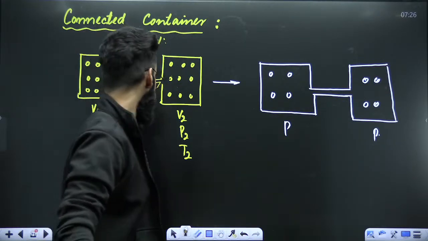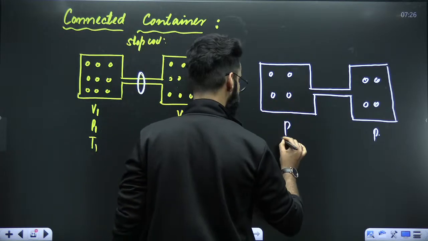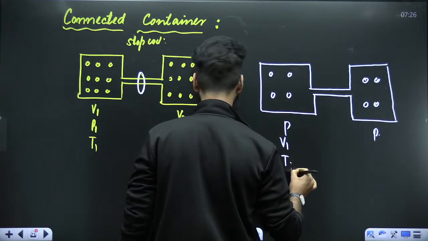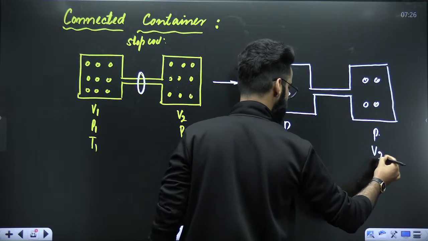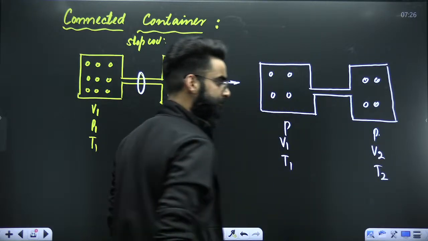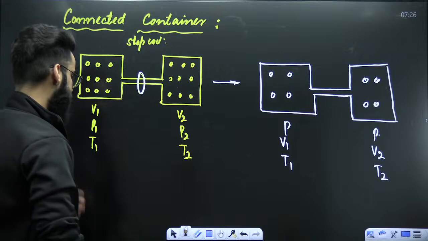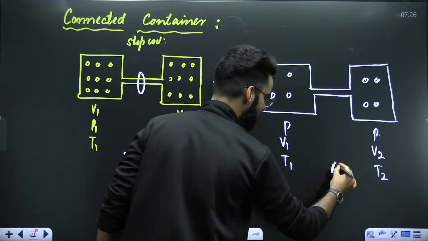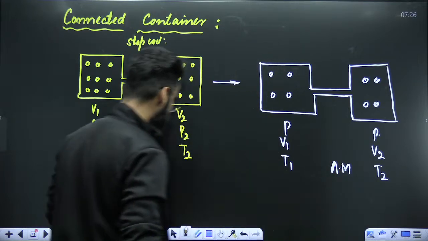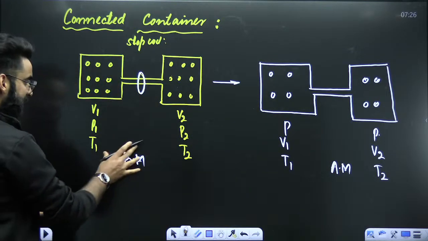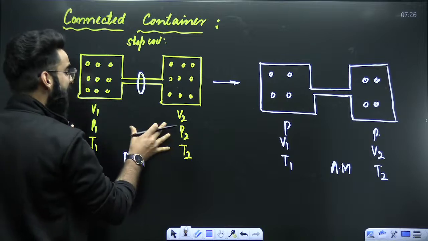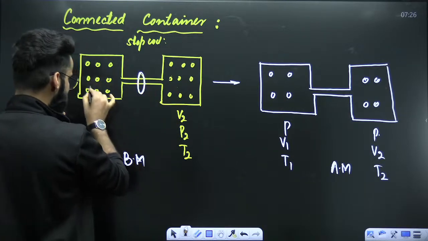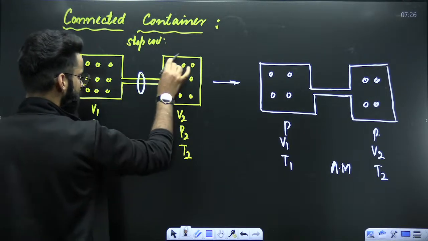Yeah? Now, volume of this part of the container is V1, temperature here is T1, volume here is V2, temperature here is T2. Correct? Before the arrow, this was the case of before mixing. After the arrow, this is the case of after mixing. Can you tell me how many moles of gas did we have before mixing? There were some moles of gas here. There were some moles of gas here.